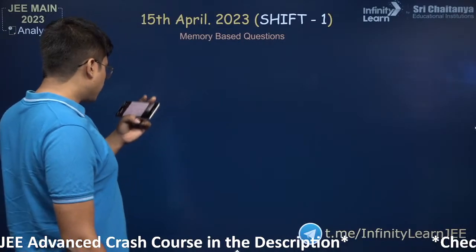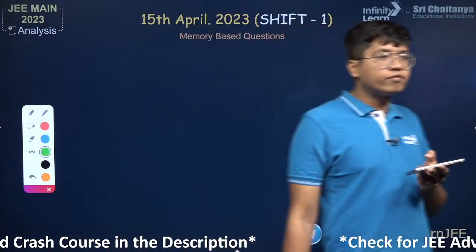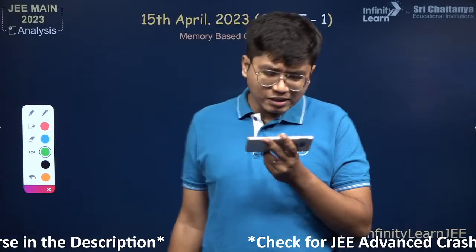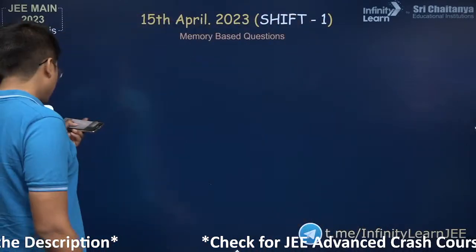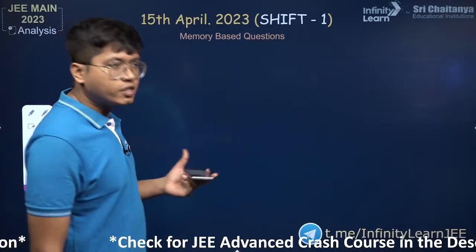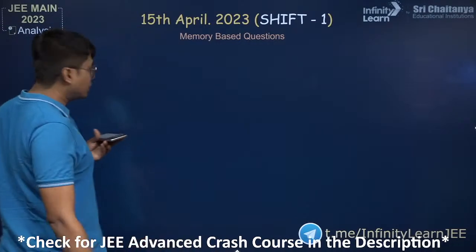This is a vector question which the student has said is in physics, but I'm not sure if any of you have given the exam. Let me know if this came in physics or in maths. Based on the difficulty level, this is very easy, so I'm assuming this came in physics. Basic maths questions that are too easy are given in physics. If they become difficult, they are given in maths.